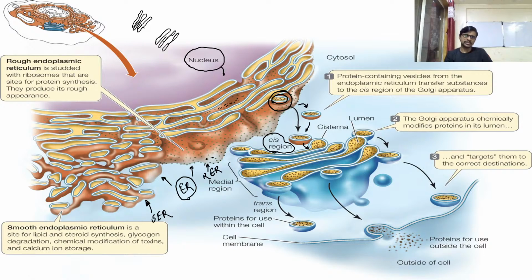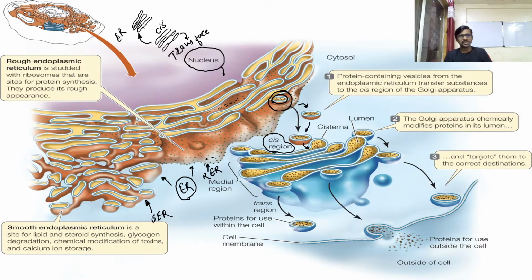This phase of the Golgi complex which is toward the rough endoplasmic reticulum we call the cis phase, and the phase which is opposite to the RER or ER we call the trans phase.